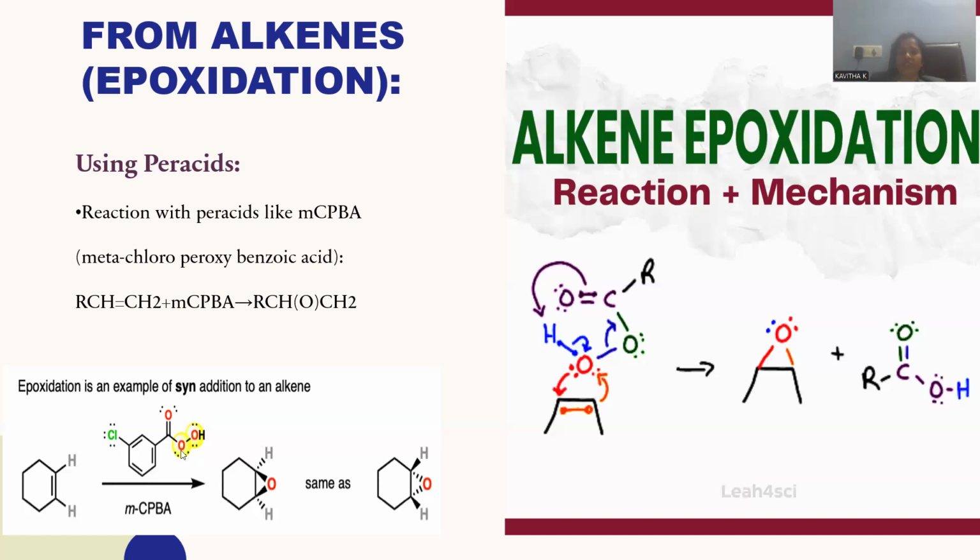Whenever this nascent oxygen is released within the system, the olefinic double bond will go for cyclization in such a manner. Either the ether linkage will incline towards the viewer at the top edge, or else at the bottom edge inclined away from the viewer. Both possibilities we can expect, because it is a kind of syn addition, either top or bottom, both provisions you can notice for this olefin reaction with metachloroperbenzoic acid. In order to understand how the product is formed starting from this olefinic double bond, let me go with the mechanism of action.